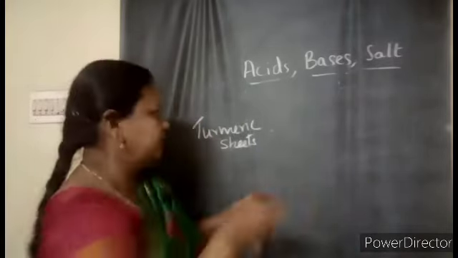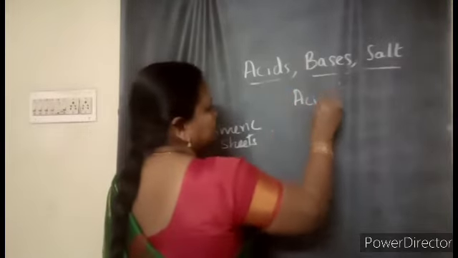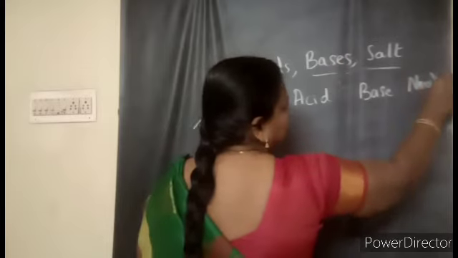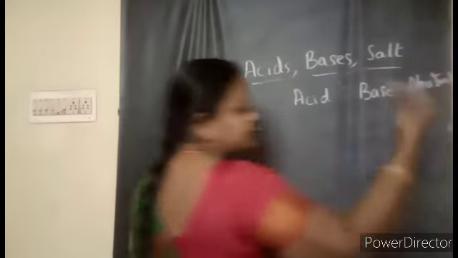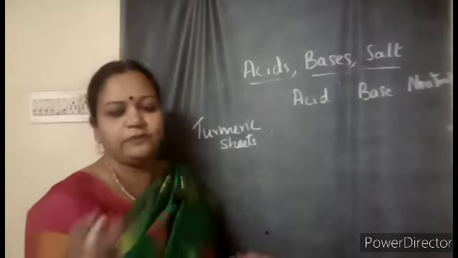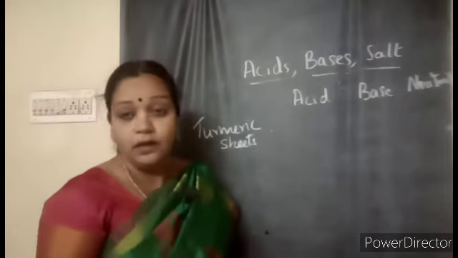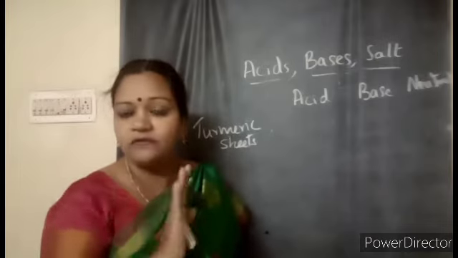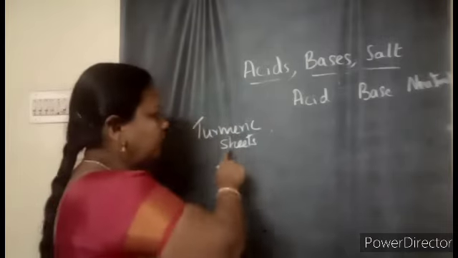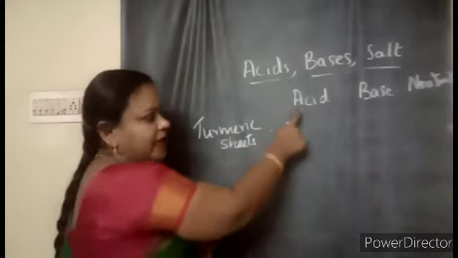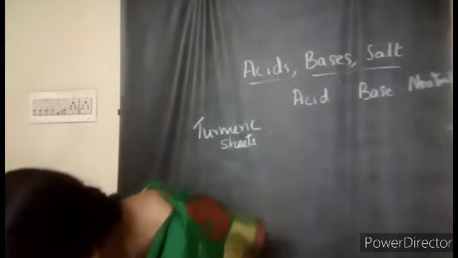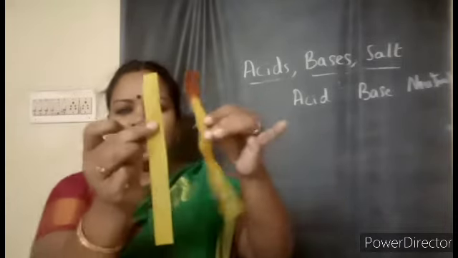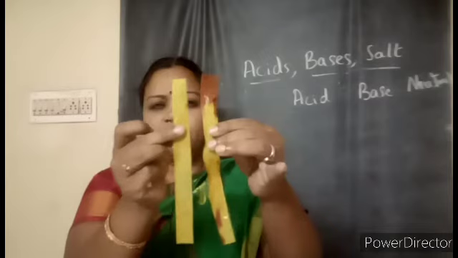So with the turmeric sheet, whether it is acid or base, and some of them are neutral, children, they will not have any acid or they will not have any base with them. They are called neutral substances, like distilled water and sweets and all. They will not have acid or base. So when you use the turmeric sheet with acid, you saw that there is no change, no children. I tested with the lemon juice, there is no change. And when I tested with the soap solution, it turned red.